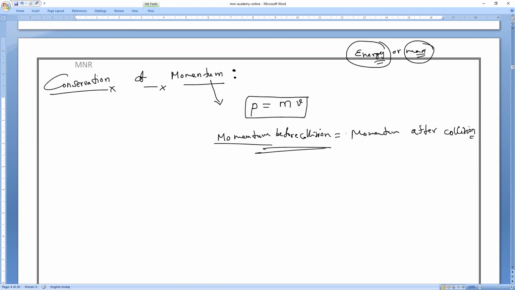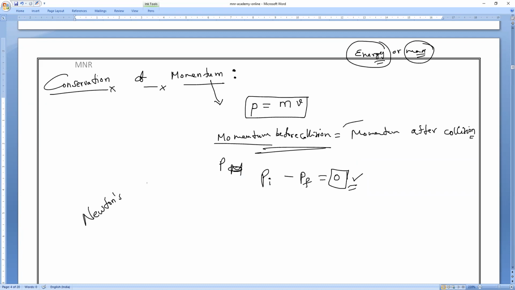Now, if I do the subtraction, total momentum before collision, initially, minus momentum after collision, it will be equal to 0. That means the net external force exerted on the body remains 0. That is the conservation of momentum.